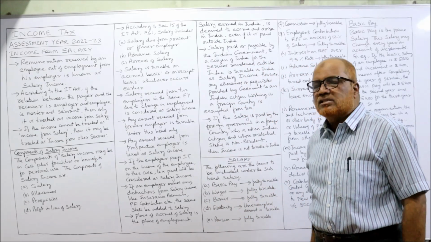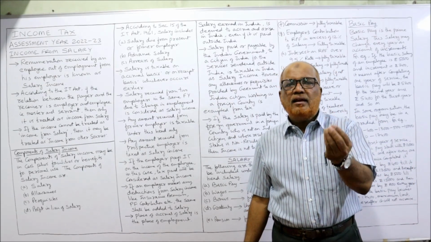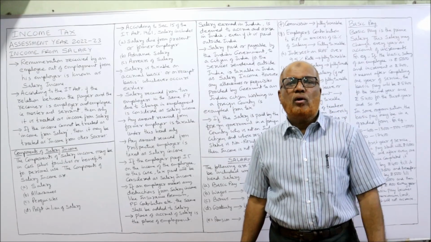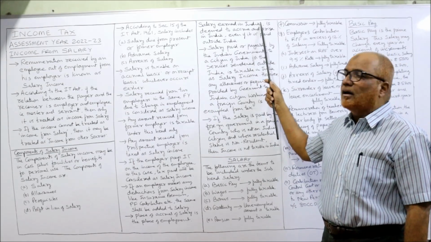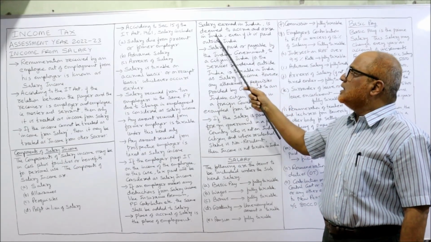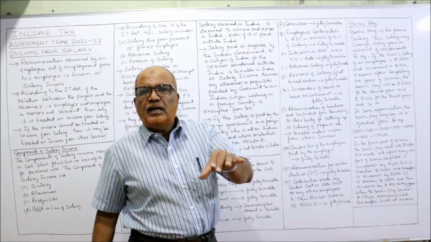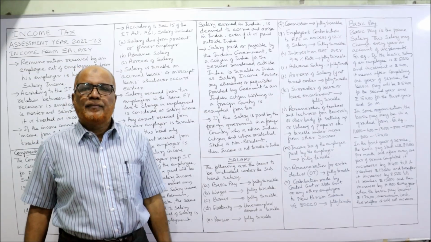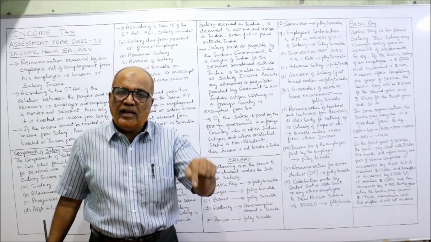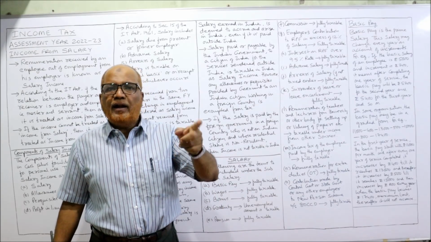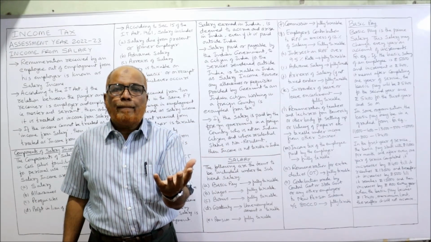Place of accrual of salary is the place of employment. So whichever place the salary accrued, that will be called the place of employment. For this purpose, salary earned in India is deemed to accrue and arise in India, even if it is paid outside India. So if an employee has earned salary in India, it is deemed to have accrued and arisen in India.